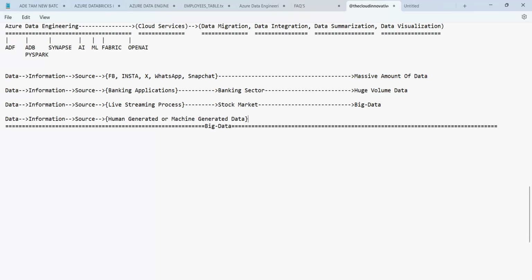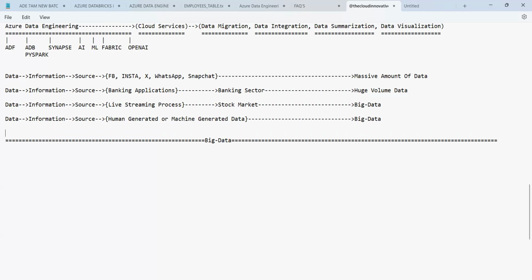Machine generated data. So this is also part of big data only, guys. We can say this is also big data. Then apart from this, what is the next one? We can also get the data or the information from some more sources rather than the standard two or three.